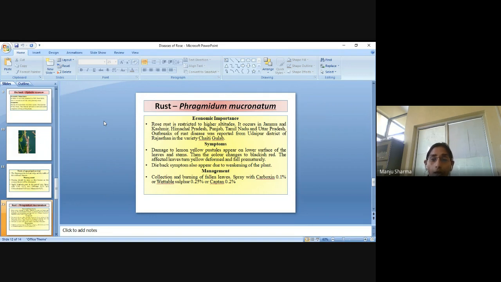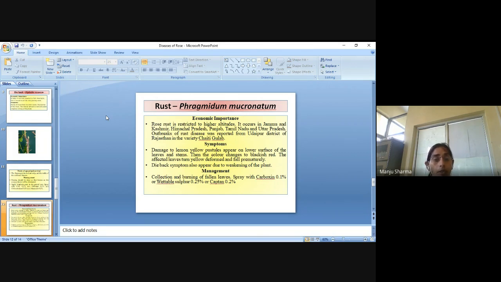The affected leaves turn yellow, deformed, and fall prematurely. Dieback symptoms also appear due to weakening of the plant. So, due to this disease, the plant will be totally weak.